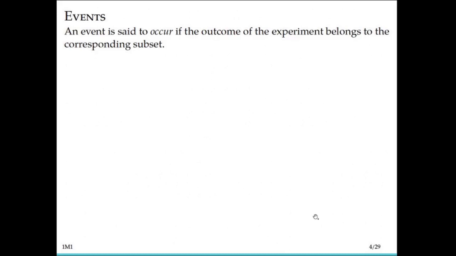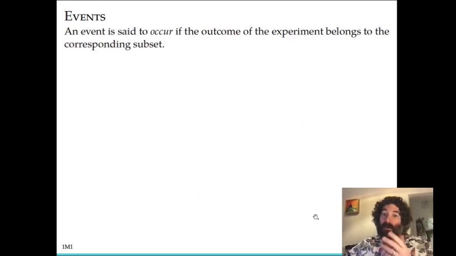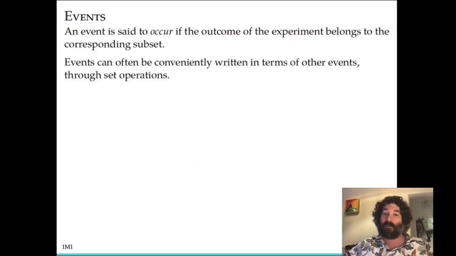Okay, we say that an event occurs if the outcome of the experiment belongs to that corresponding subset. So as I was explaining before, this is the intuition of the event. Events can often be written in terms of other events, and this is where we start seeing the mathematics of the situation. We start combining events together and see what happens when we do this.